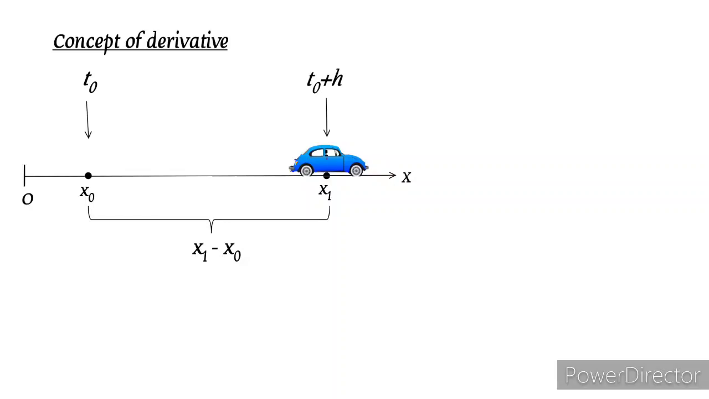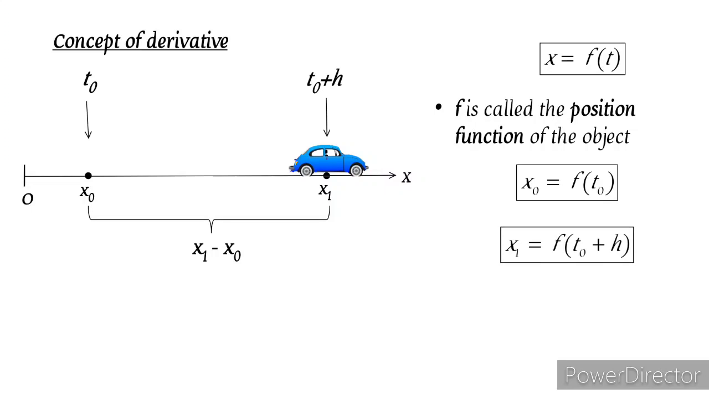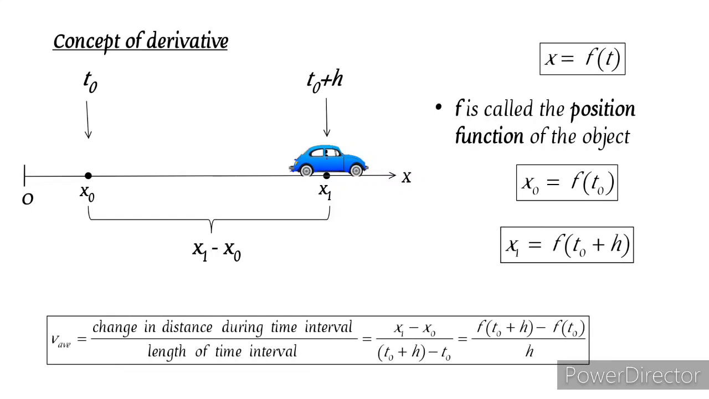Now, we can write the distance as x equals f of t, which tells us that the distance is a function of time t. Here, f is called the position function of the object. So at time t0 we can write x0 equals f of t0. And at time t0 plus h we can write x1 equals f of t0 plus h. Then the average velocity of the car is given as the change in distance during the time interval divided by the length of the time interval.